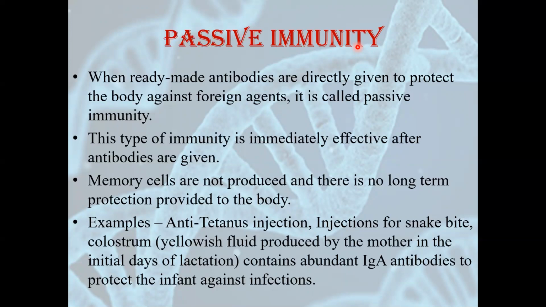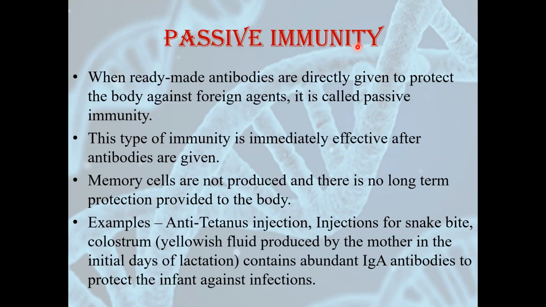Example, anti-tetanus injection. We all know that if we come into contact with an iron material, rusted iron or anything, if we face an accident or something, immediately we go to the doctor and the doctor gives us an anti-tetanus injection. What is there in this injection? Antibodies, the already produced, ready-made antibodies are there. Then there are injections for snake bite. These anti-tetanus and snake bite injections are examples of artificial passive immunity.